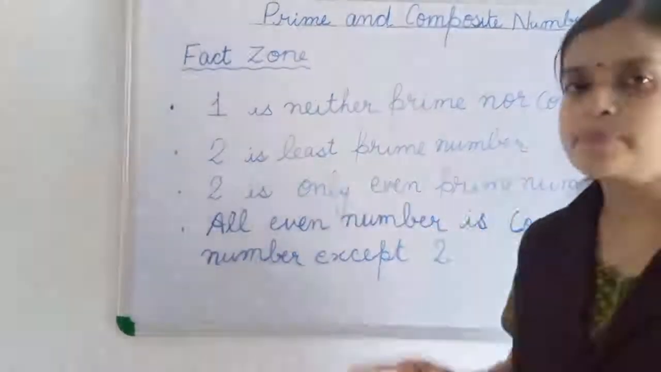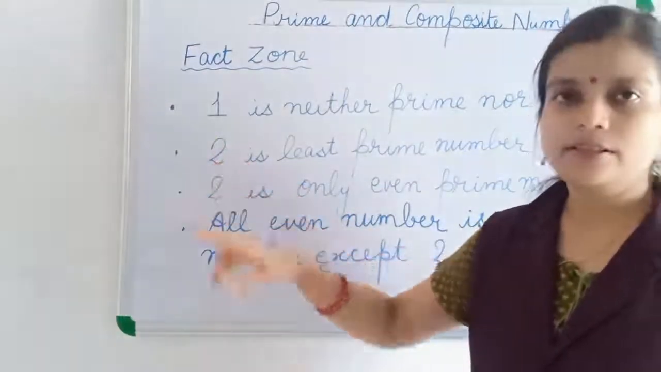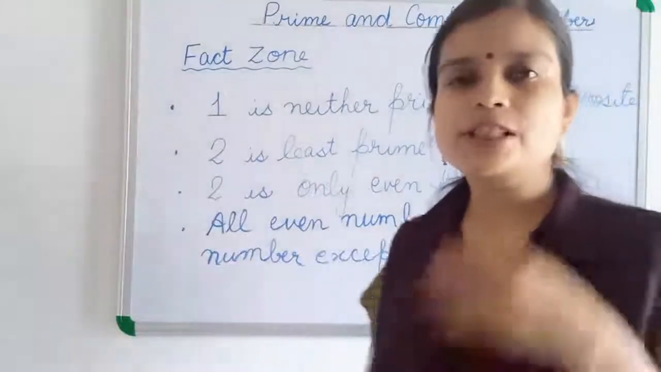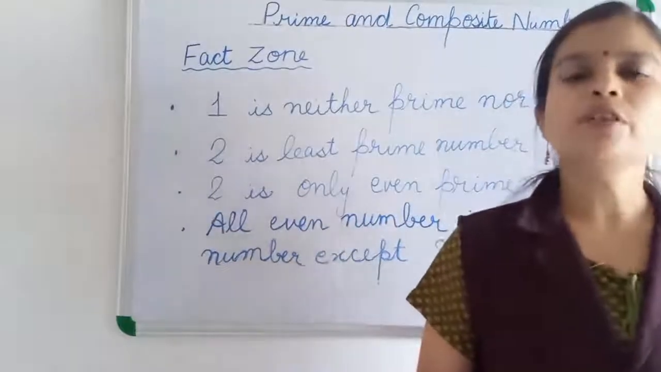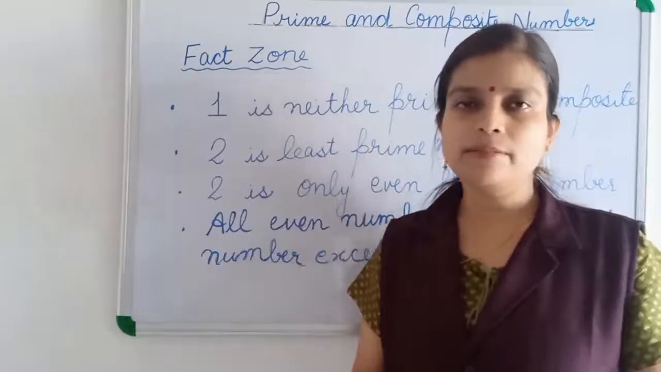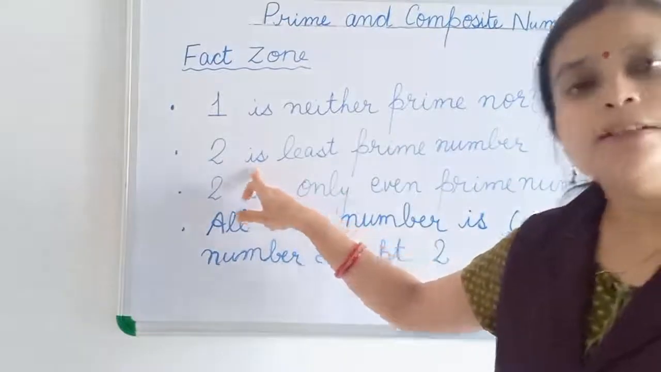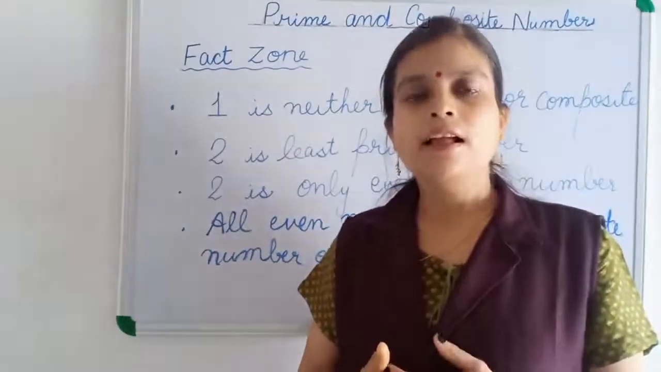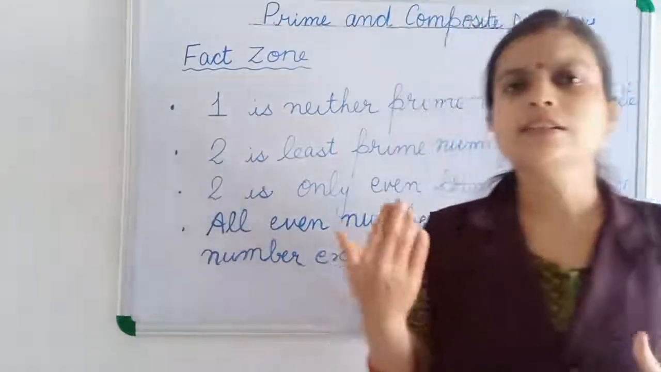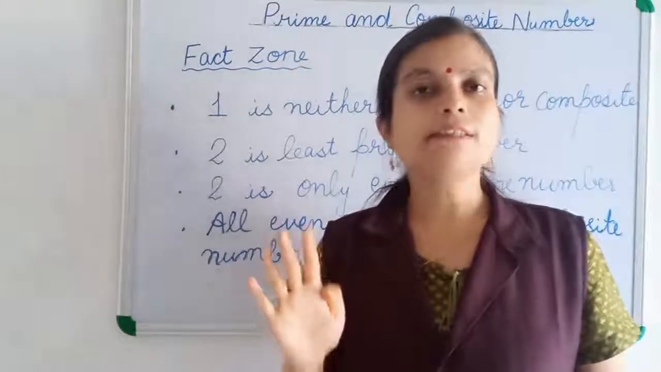2 is the least prime number. Okay. Because from here only the prime numbers start. So which one is least? 2 is the least prime number. If anyone asks which is the least composite number, what will it be? 4 is the least composite number. Okay. Because 1 is neither prime nor composite. 2 is prime only. 3 is also a prime number. And then 4 is the first composite number. So if anyone asks what is the least composite number, we can say 4 is the least composite number.